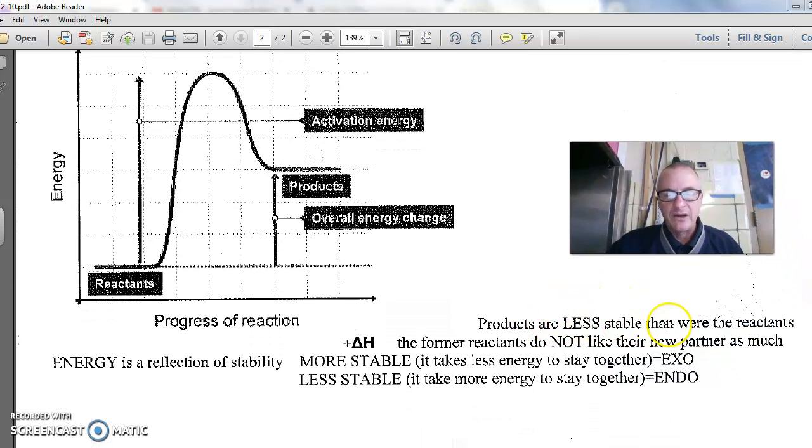As it says right here, the products are less stable than the reactants, but they must have had higher entropy in order for that reaction to occur. The reactants could have been a very large molecule which broke apart into multiple small molecules in the product. A big thing falling apart into small things would be an entropy increase. The small things might not be as stable as the big thing. So when the energy went way, way up, when it took a lot of energy to break it, and less energy was released in the process of forming the new bonds, that is an endothermic reaction.